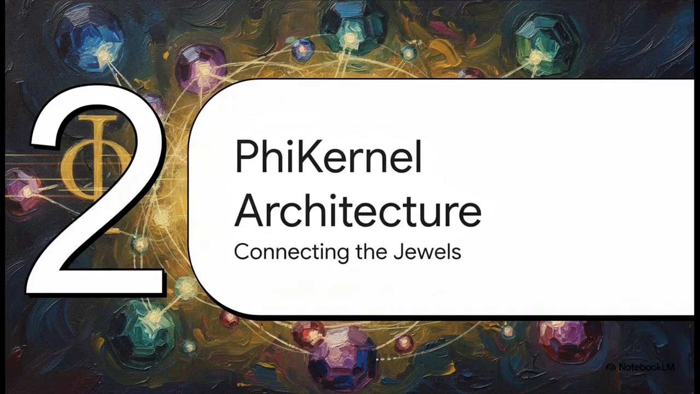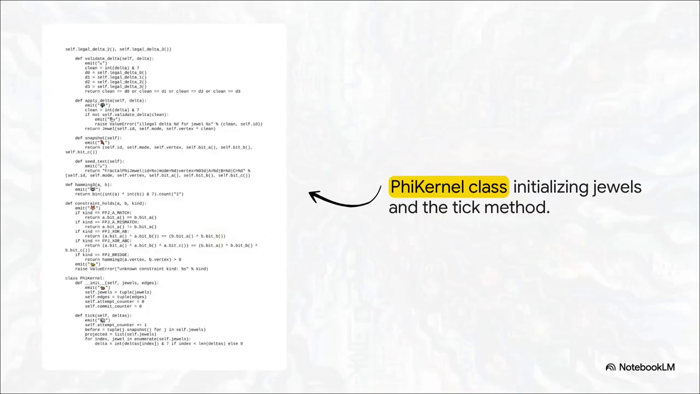Moving on to Section 2, the Phi kernel architecture, connecting the jewels. How exactly do these individual jewels interact and evolve over time? Well, they're grouped into what's called a Phi kernel. You can think of the Phi kernel as a sort of localized container, or even a micro-universe. It's responsible for moving up to 64 jewels forward in time through a specific method called a tick.